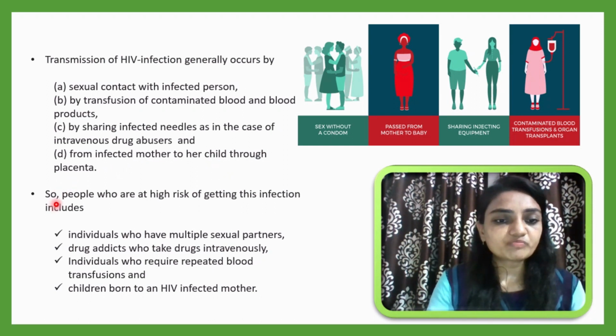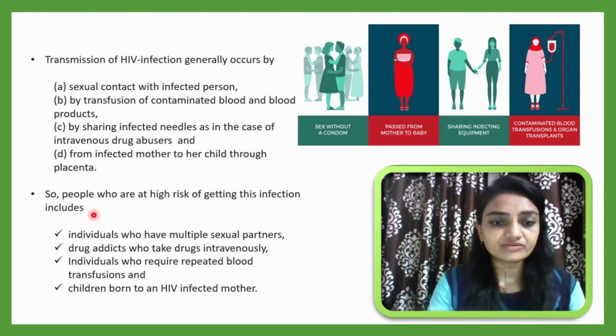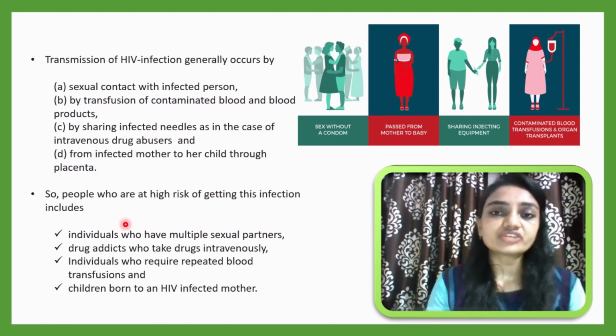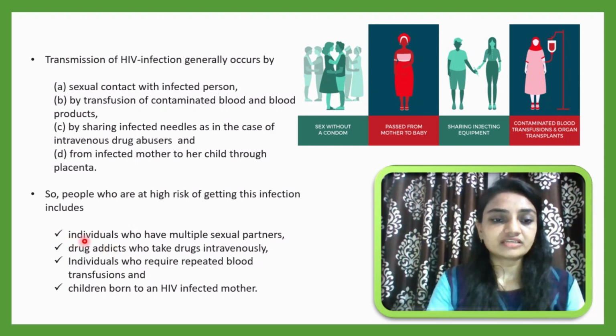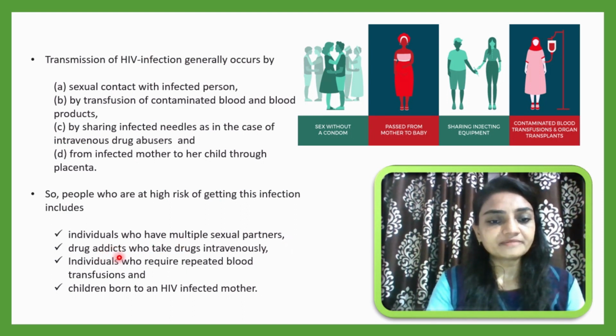Now, people who are at high risk of getting this infection, meaning those who have more chances to get infection, include individuals who have multiple sexual partners, more than one; drug addicted persons who take drugs intravenously by using injections; and individuals who require repeated blood transfusions.